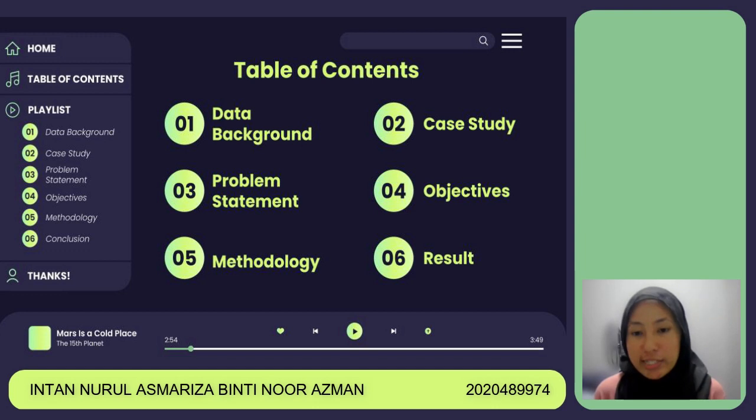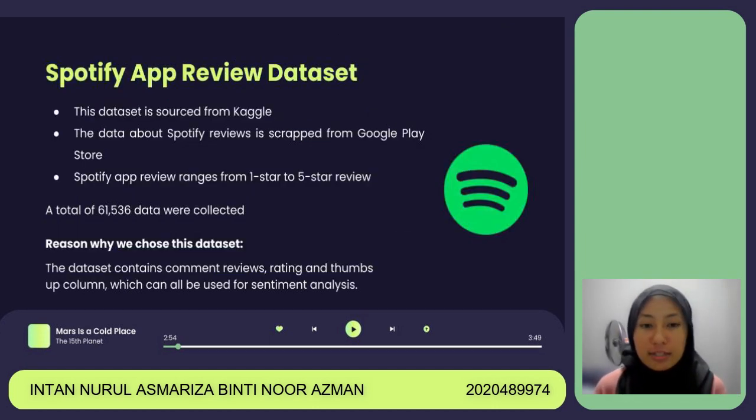There are 7 sections to be presented today. First one is data background. This project is all about Spotify app reviews, which come from Kaggle. The reviews were scraped from Google Play Store, with each review ranking between 1 star to 5 stars.